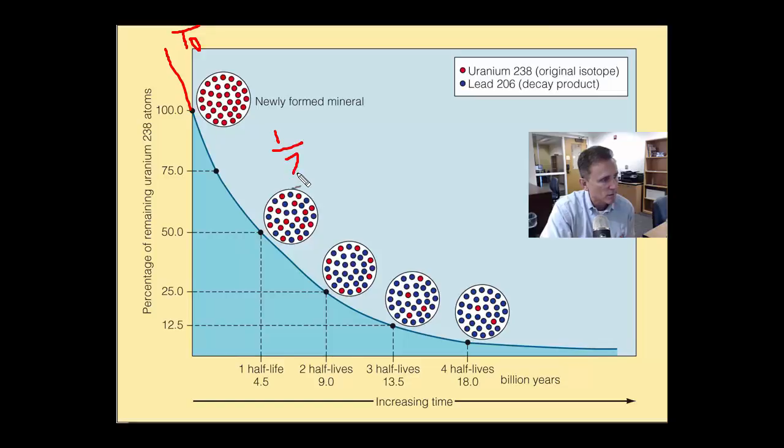That is the half-life. And the half-life, it just so happens, of this is very long. It's about 4.5 billion years. So when we find rock, we can go into a sample of rock, and we can count the number of isotopes of uranium and the number of isotopes of lead. And based on the proportion of one to the other, we know how old that rock is.